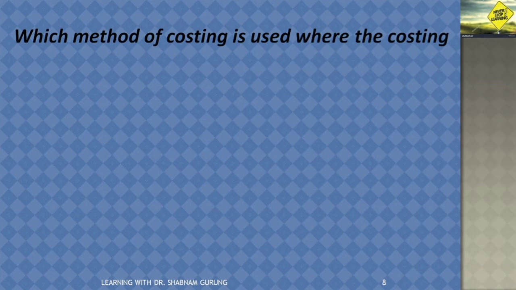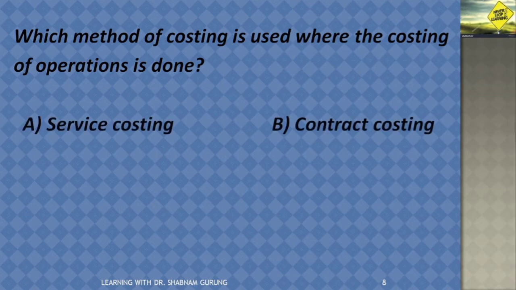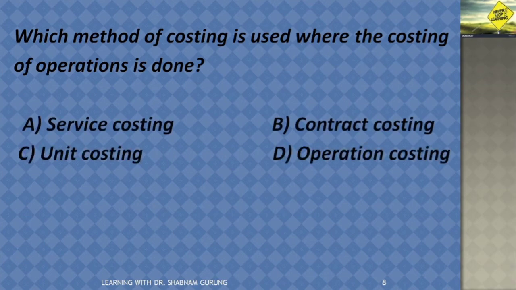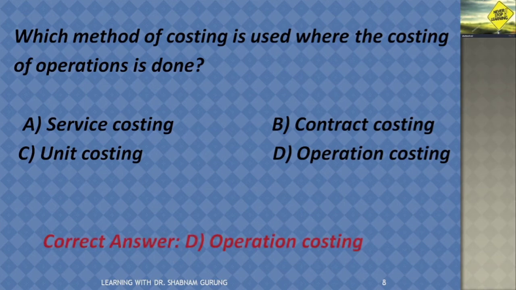Which method of costing is used where the costing of operation is done? The options are service costing, contract costing, unit costing and operation costing, and the correct answer is operation costing, because we have to calculate the cost of each and every operation. So industries that want to do so adopt operation costing.